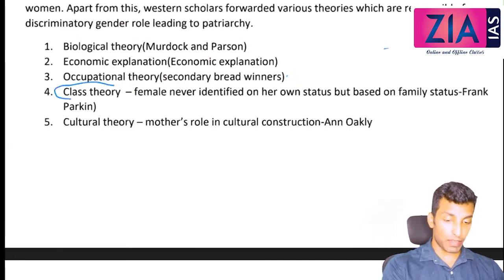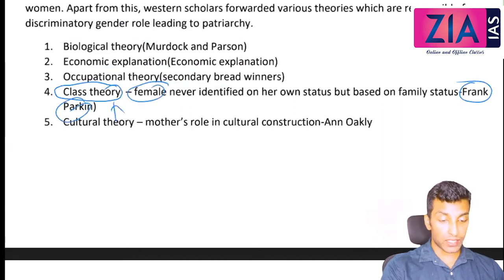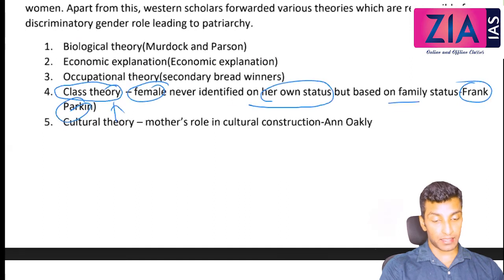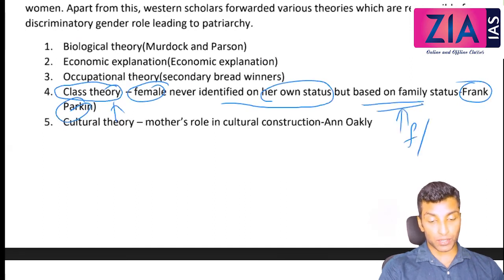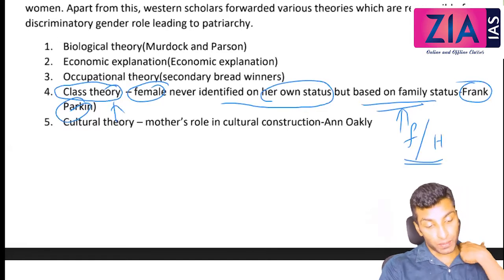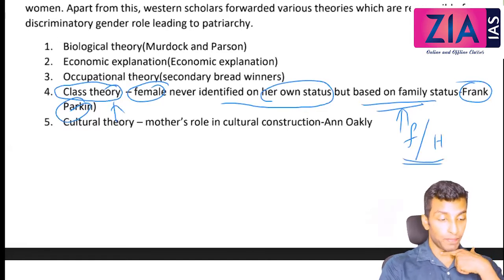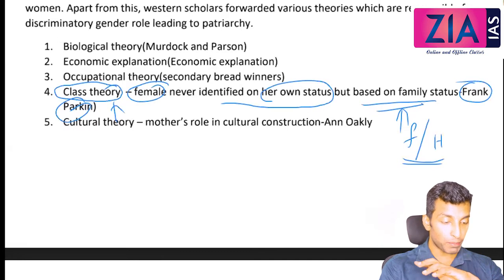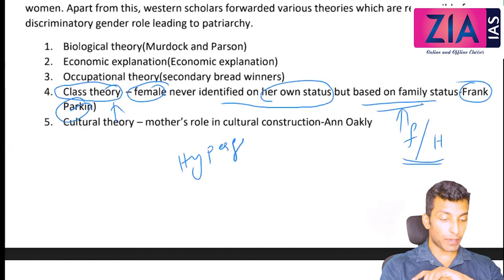Class theory. This is given by Frank Parkin. So class theory means female is never identified by her own status, but based on the family status, either based on the father or based on the husband. Okay, so if you remember when we discussed caste mobility, do you remember I have discussed two concepts? Can anyone recollect that? Anuloma and pratiloma, or hypergamy and hypogamy. You remember hypergamy, hypogamy? Yes, sir.